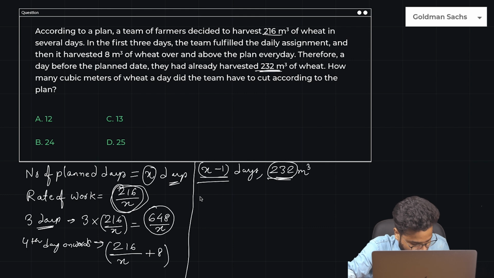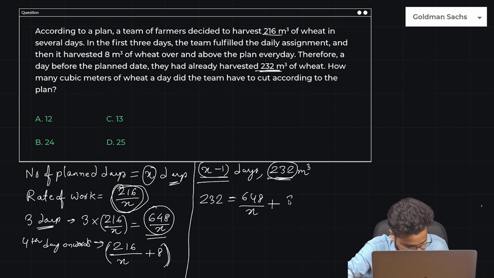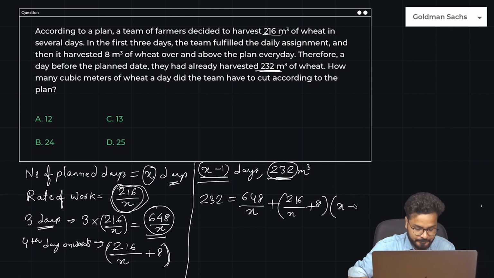So let us do that. 232 meter cube. For the first 3 days, they were able to harvest 648 by X. And this much work they were doing for how many days? That is the question. That is the best part of the question. If you can do that correctly, you're almost done.